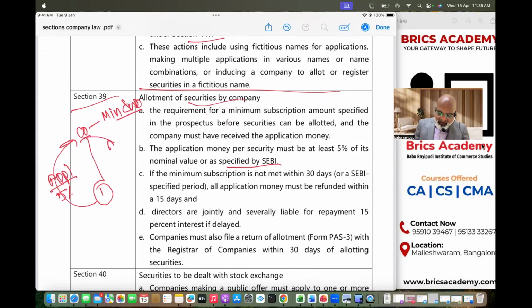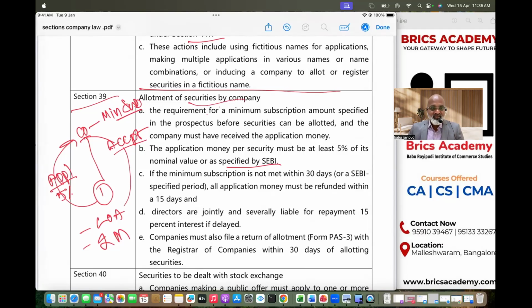After satisfying this, when the company has accepted this application form, this is actually called allotment of securities under section 39. What the company will do immediately is send a letter of allotment, then send a share certificate under physical form. That is, if the regime is physical form, because nowadays, according to section 29, as we discussed before, all the shares are supposed to be issued in demat form.